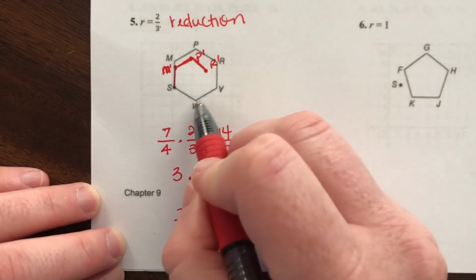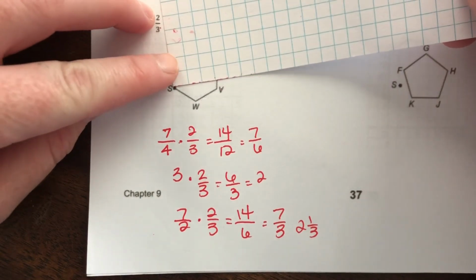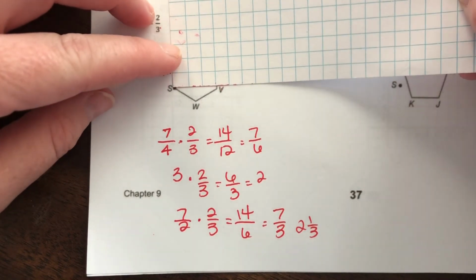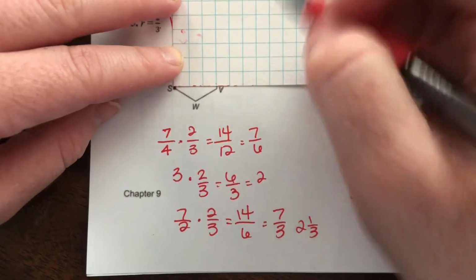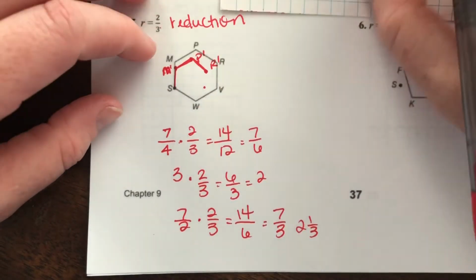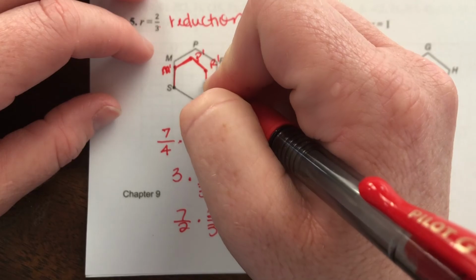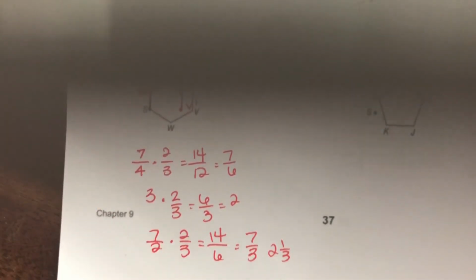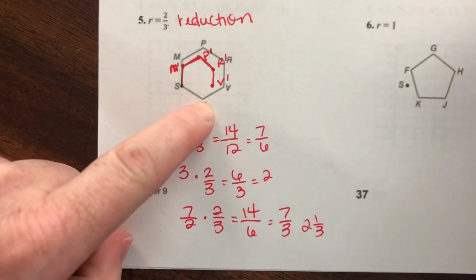And now I got to get V prime and W prime. From S to V, it looks like it's about 3 boxes, so 2/3 would be 2 boxes right here. So that would be V prime, draw a line straight down. And last but not least, I need to come up with W prime.